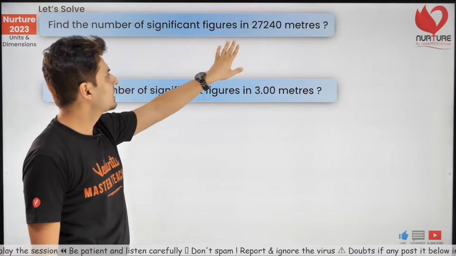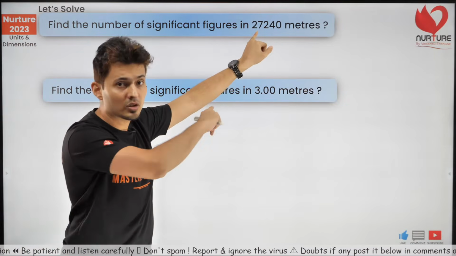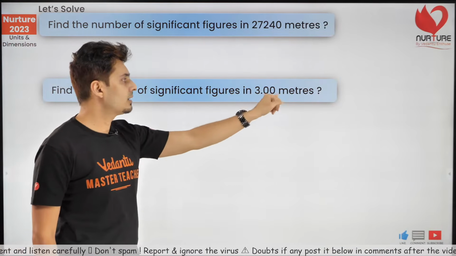Let's see how many of you can do this. Count the number of significant digits in this one. Count the number of significant digits in 3.00 meters.